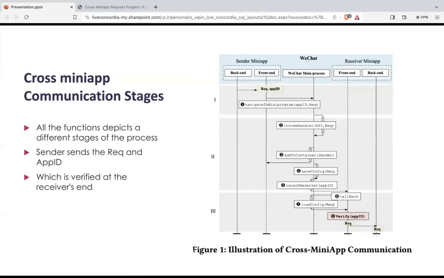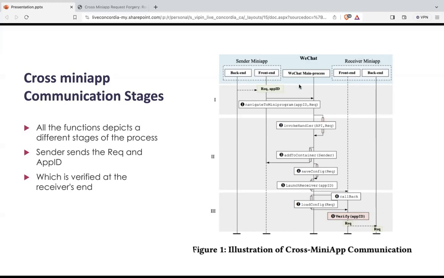Now we'll be talking about cross mini-app communication stages. When a cross mini-app communication occurs, it occurs in different stages, as we can see here. All the functions depict different stages of the process. Here we have the sender mini application, here the WeChat application, which is basically a chatting application. Here we have the receiver's mini app. The receiver mini application also has its front end and back end.